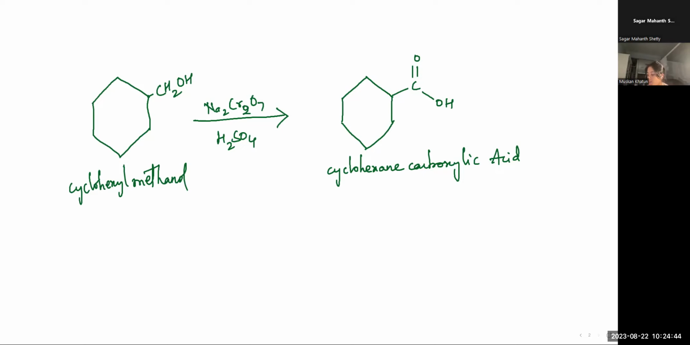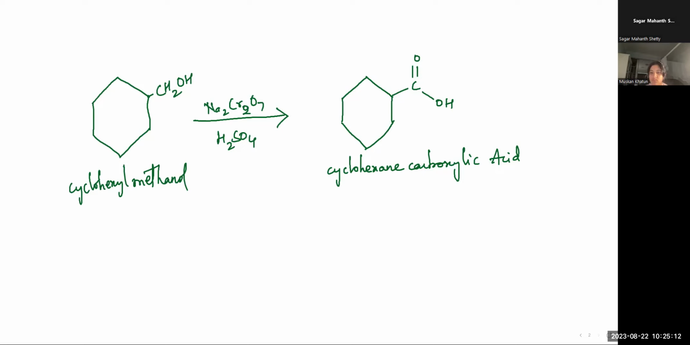In secondary alcohols, oxidation produces a ketone with chromic acid. So a secondary alcohol can be converted to a ketone, but in a primary one, it just changes shape. Now, coming to the third one, that's tertiary alcohol.